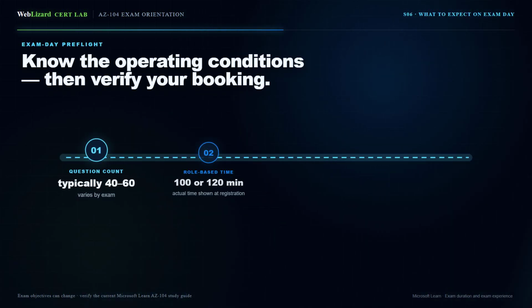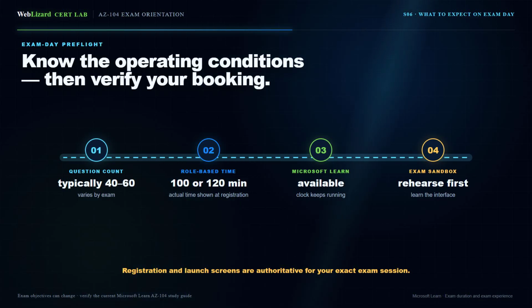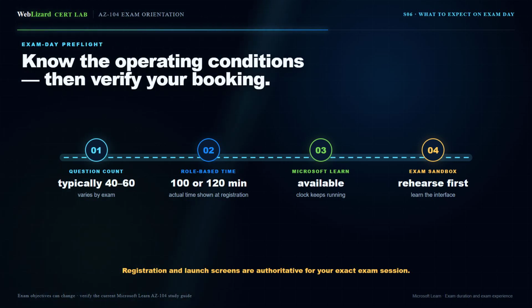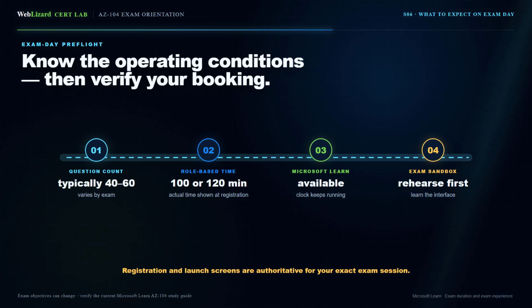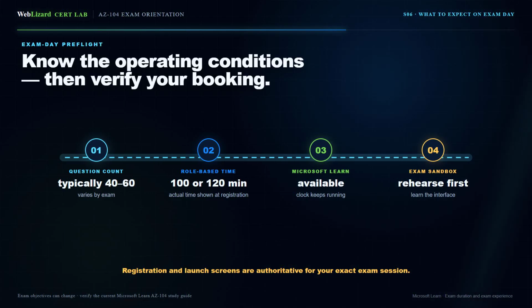Microsoft says most certification exams typically contain between 40 and 60 questions, but the number can change. Associate and expert exams are generally 100 minutes without labs, or 120 minutes when labs may be present. Your registration and launch screens provide the actual time and current experience. On role-based exams, Microsoft Learn is available inside the exam, but the clock keeps running, and some Learn areas are excluded. Use it for targeted verification, not as a replacement for preparation. Visit Microsoft's exam sandbox before test day, so the interface itself is not new.